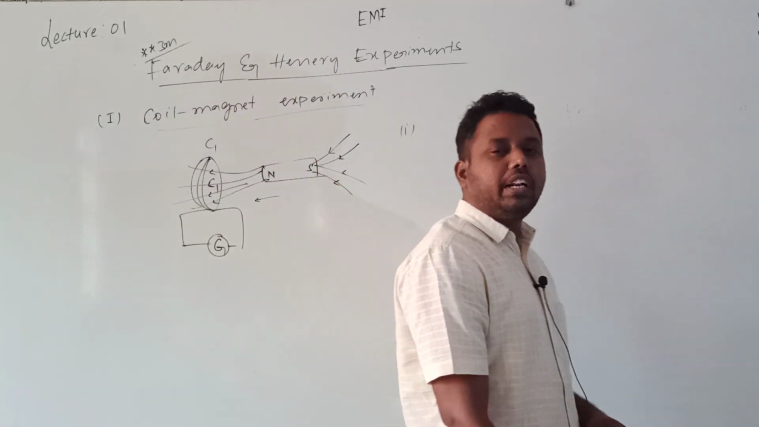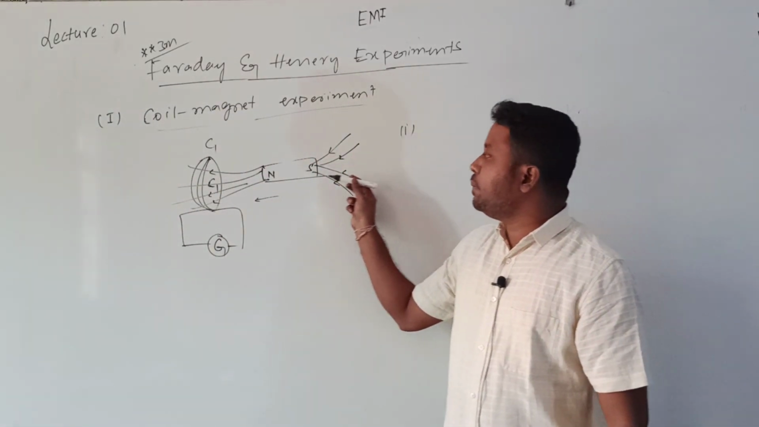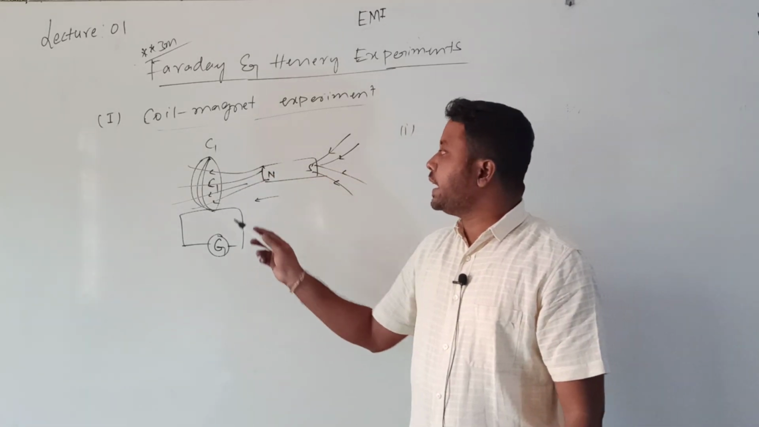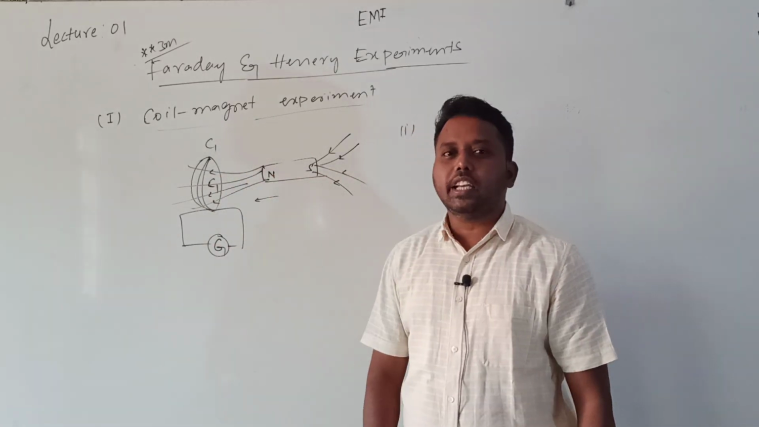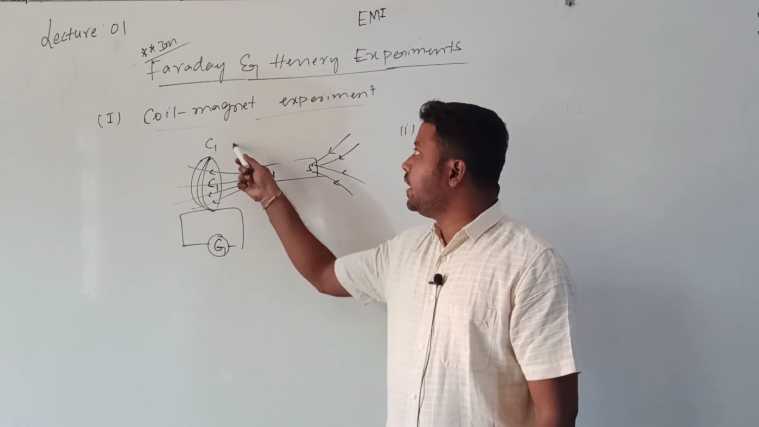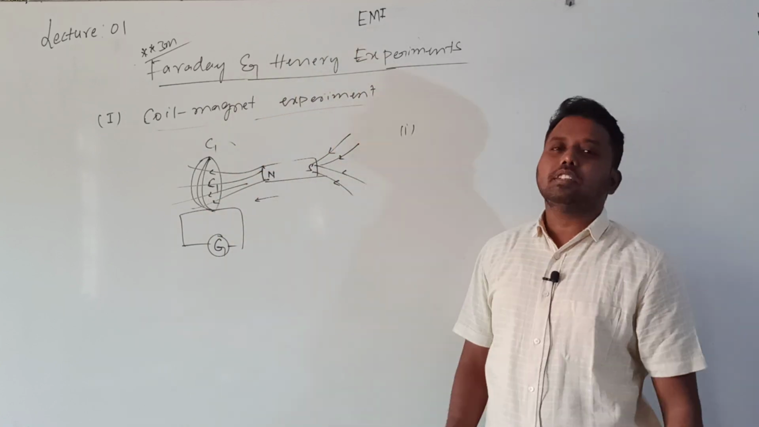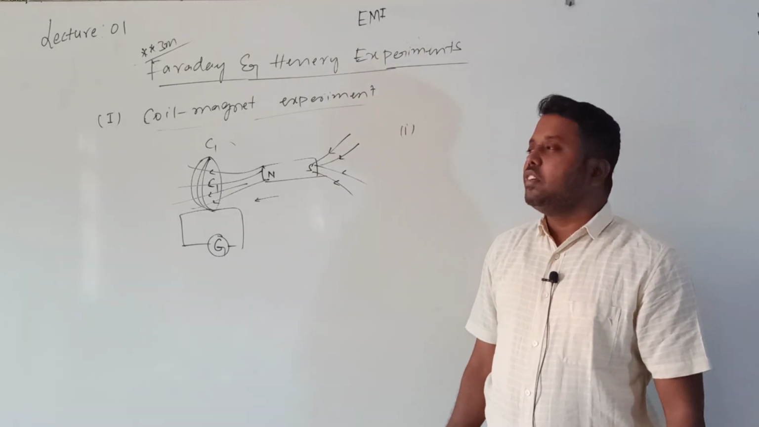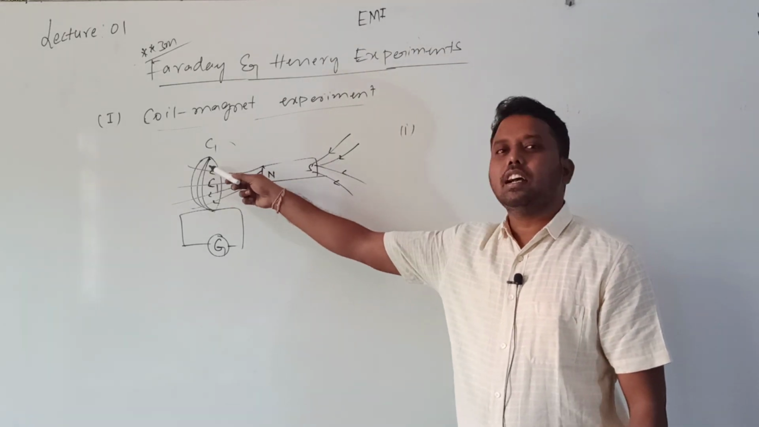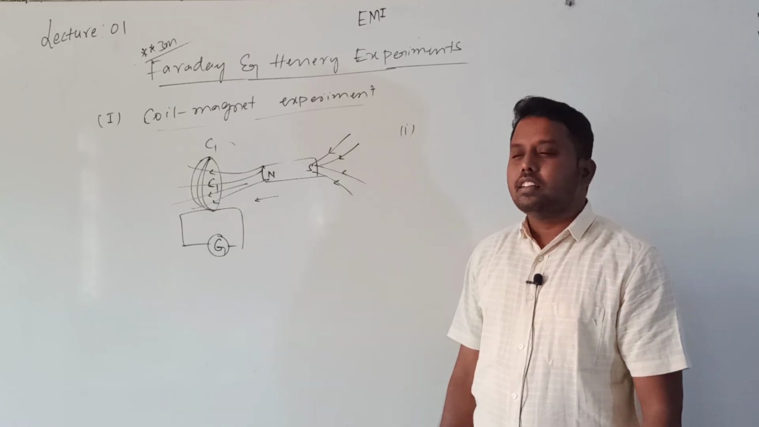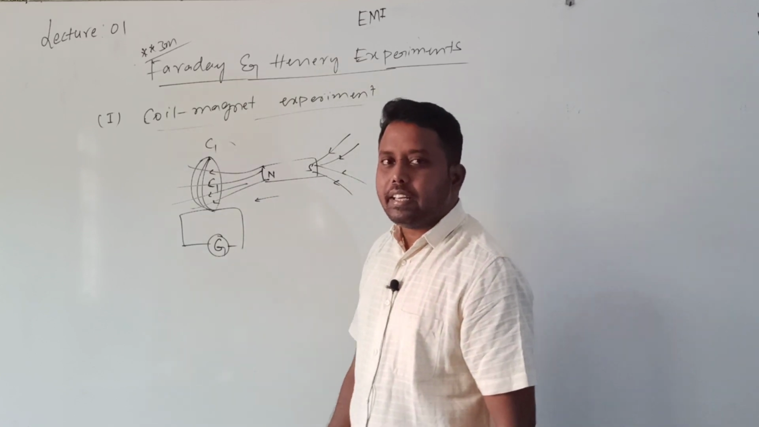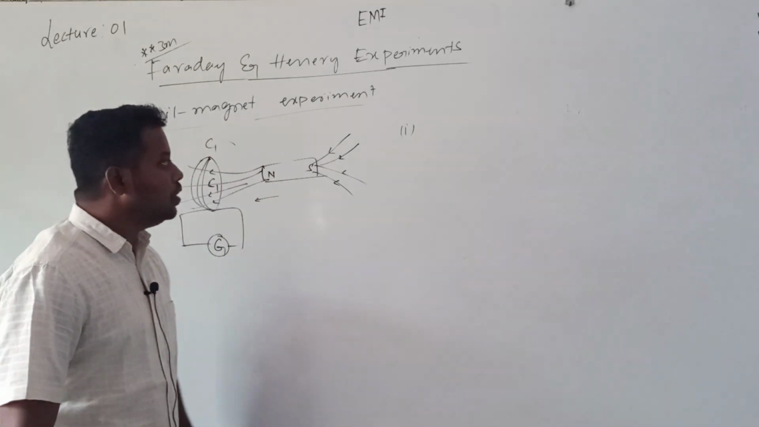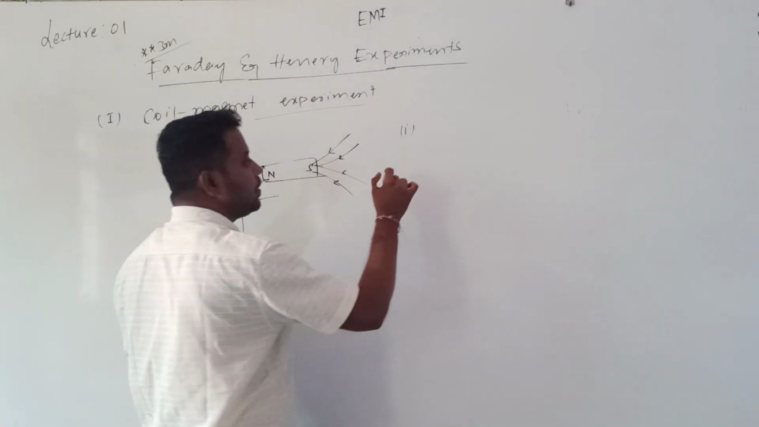Why does the galvanometer show deflection? Whenever the bar magnet starts moving, the magnetic field linked with the coil is changing. Whenever the magnetic field linked with the coil changes, because of the phenomenon of electromagnetic induction, current is generated. The deflection is because of the current. That is the first point they observed.